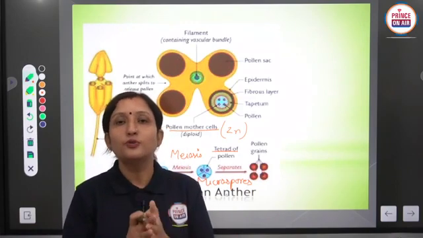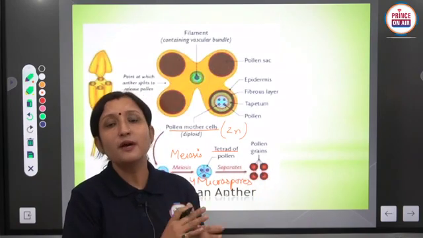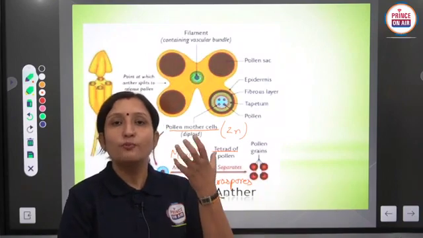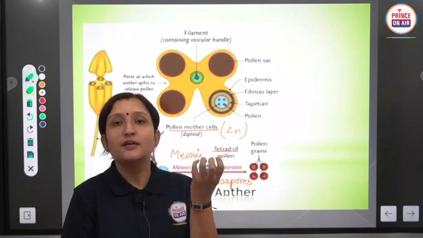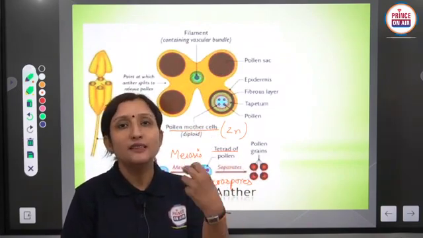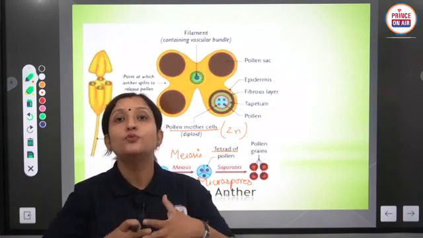Microsporangia normally produce microspores, which convert into pollen grains. So the main structure of the stamen related to formation of pollen grains is the anther, and in the anther the microsporangium is the main structure related to formation of pollen grains.